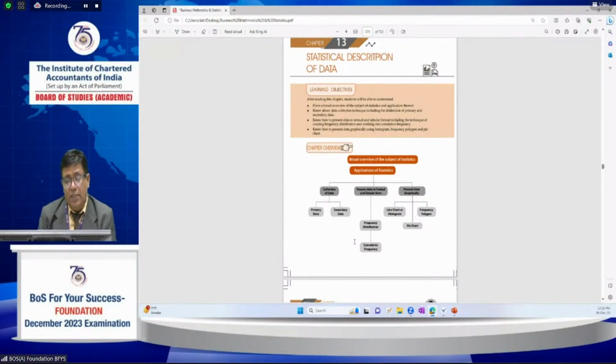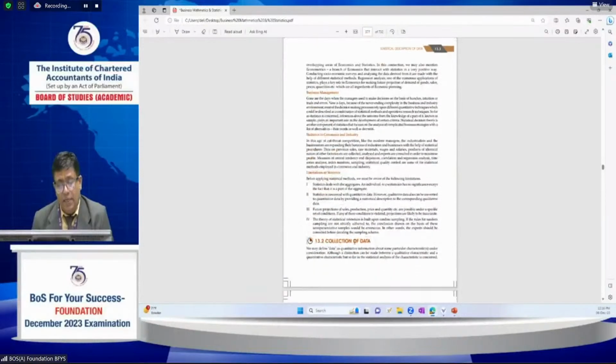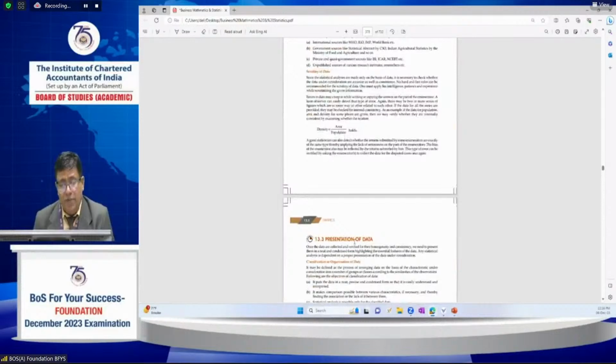Now coming to the statistical description of data. From this topic, 3 to 4 or 5 questions are asked. They cover collection of data, what kind of tabulation, and how many parts it is divided into.